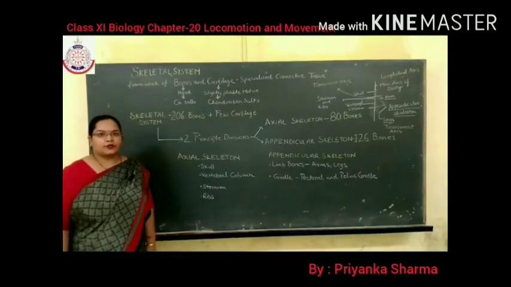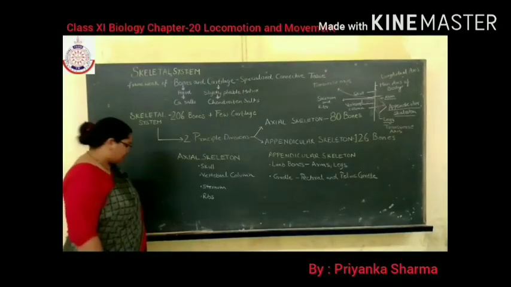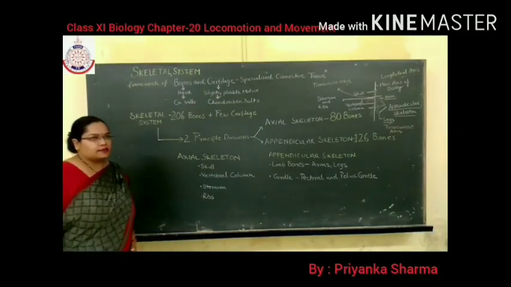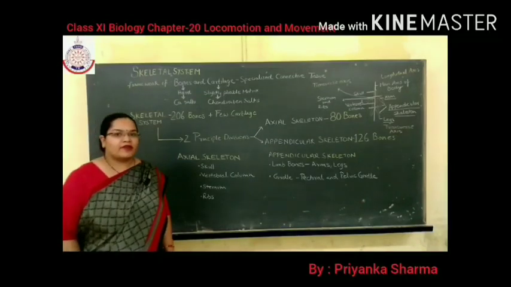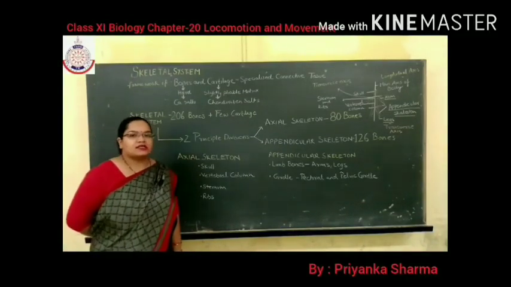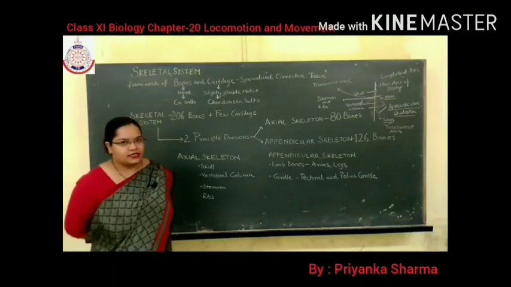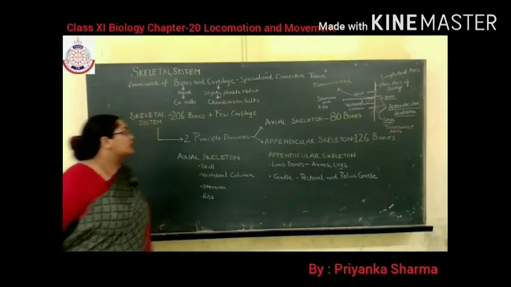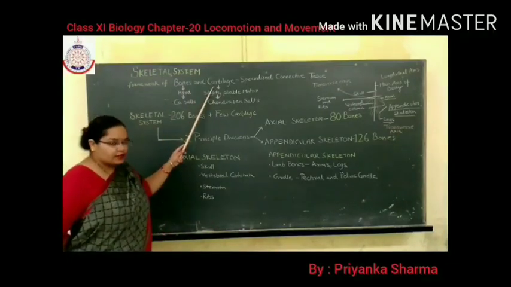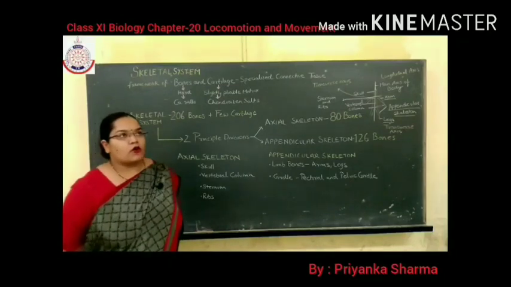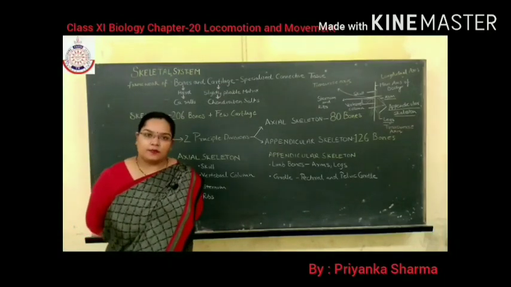It starts with our today's topic, that is skeletal system. Human skeletal system consists of a framework of bones and cartilage. You have studied in your class 9 about bones and cartilage, that they are a type of connective tissue. And connective tissue consists of cells and matrix.